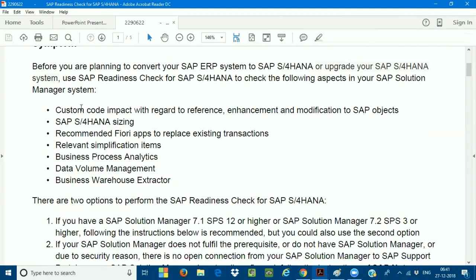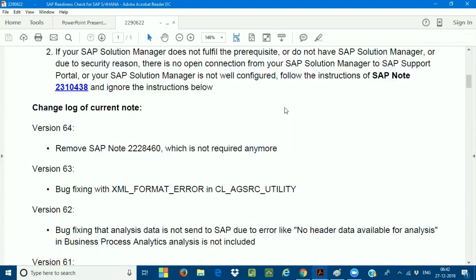So this is what exactly we discussed: custom code impact with regard to the reference enhancements and the modifications, SAP S/4HANA sizing, and recommended Fiori apps to replace the existing transactions. Okay, a lot of existing transactions have been removed now, which have been converted to Fiori apps. So it will give the list of all the Fiori apps, relevant simplification items, business process analytics, data volume management like database, and business warehouse extractors. These are all going to be a part of your SAP S/4HANA readiness check. So this will be explained.